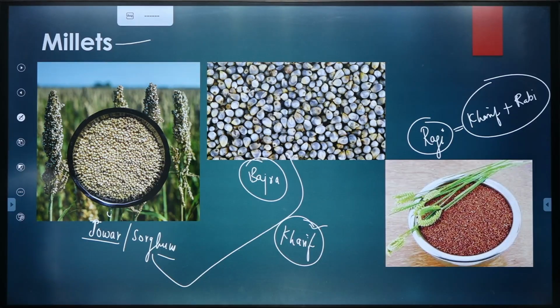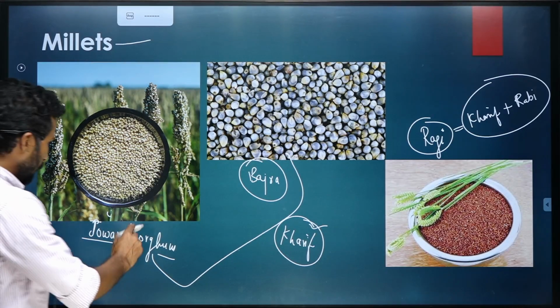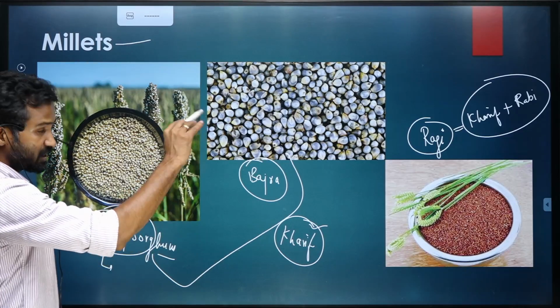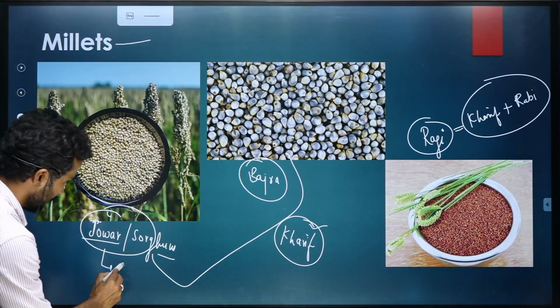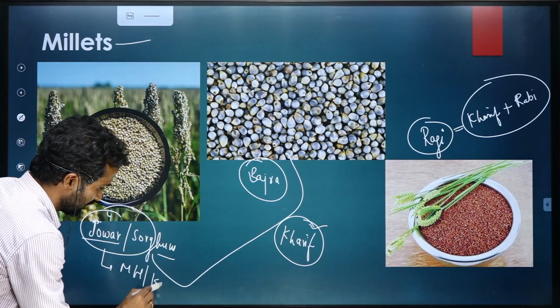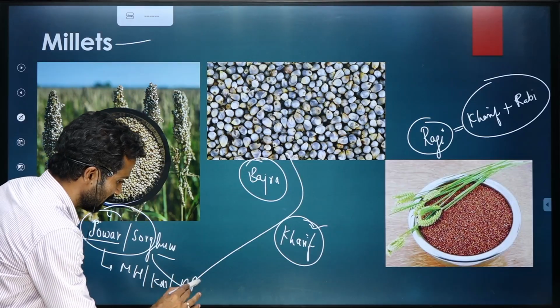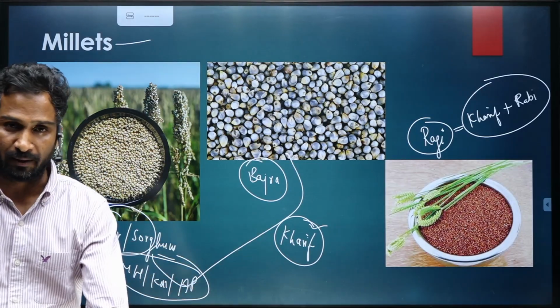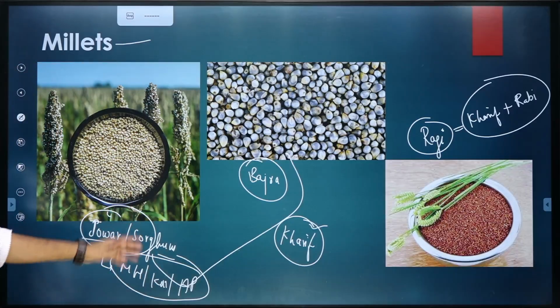Yes. So talking about jowar, jowar is mostly produced in southern part of India. So it is Maharashtra, Karnataka, Andhra Pradesh. These are the leading producers of jowar.